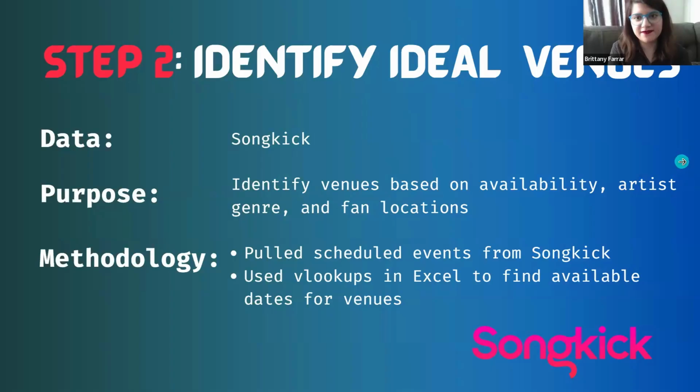The second step is to identify the ideal venues for the artists. To come up with a draft for this, we used the data from Songkick. Then in Excel, we did a couple of VLOOKUPs based on venue availability, the artist's genre, and their top 10 locations on Chartmetric, to find availability for the venues that we think they'd be most suited towards.